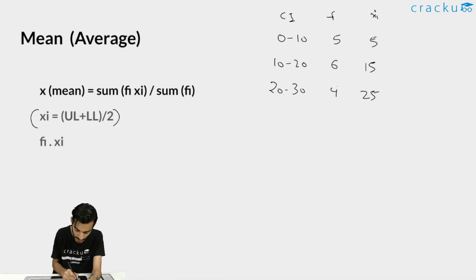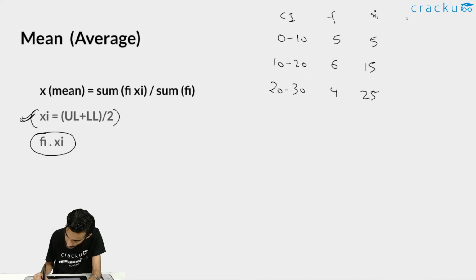So this was about this xi. After that, you need to find fi multiplied by xi. Fi is just the frequency that is given to us. So what you need to do is find fi into xi. For that, you can just multiply the two values, that is 5 into 5 will be equal to 25, 6 into 15 will be 90, 25 into 4 will be 100, right? So these are the values of fi and xi.